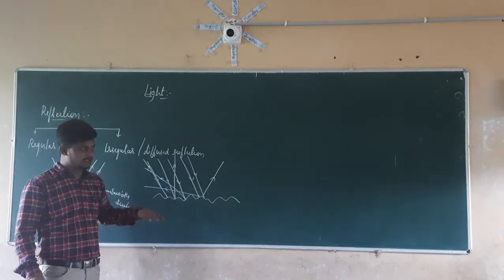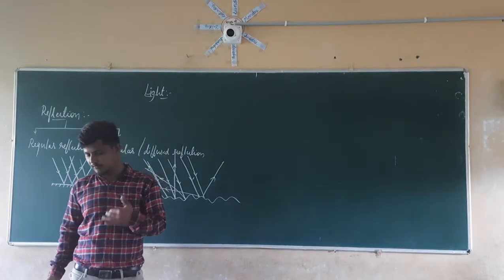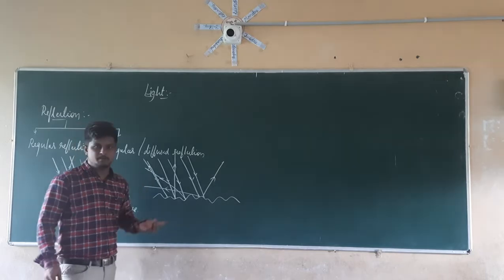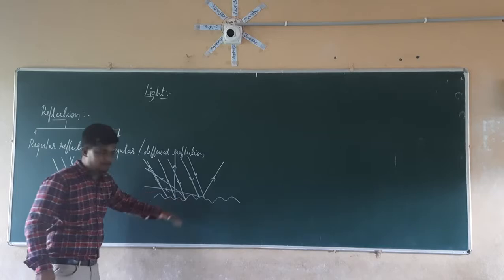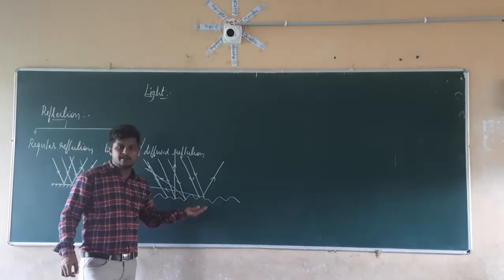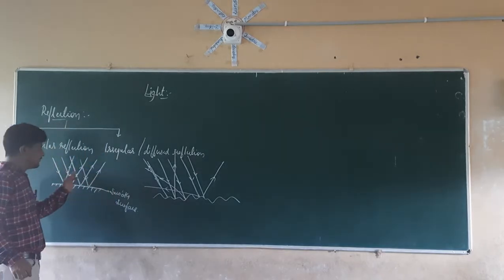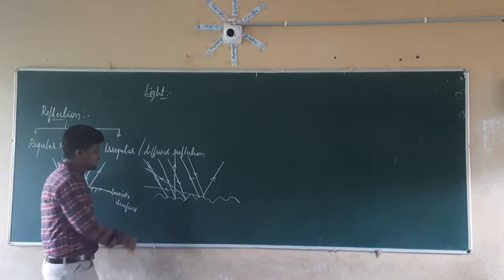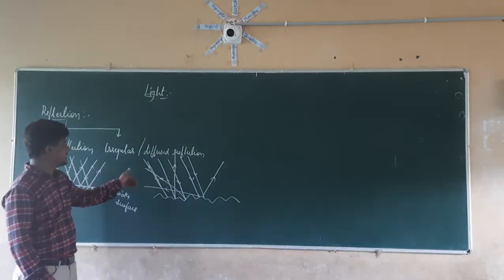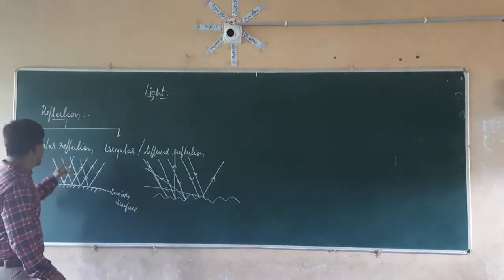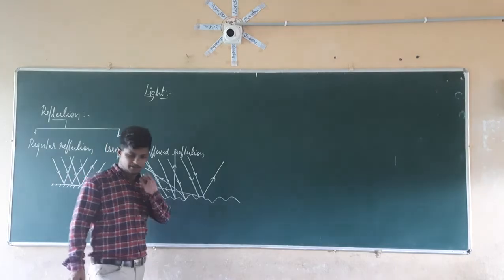If you want to define irregular reflection: when all the parallel rays incident on a rough or irregular surface are reflected, they are not parallel. See here, all the reflected rays are parallel, but in this case they are not parallel. They are diffused. For that reason it is known as irregular reflection. Here it is known as regular reflection. So I hope everything is clear about regular and irregular reflection.